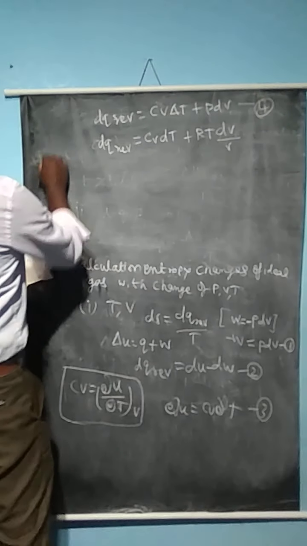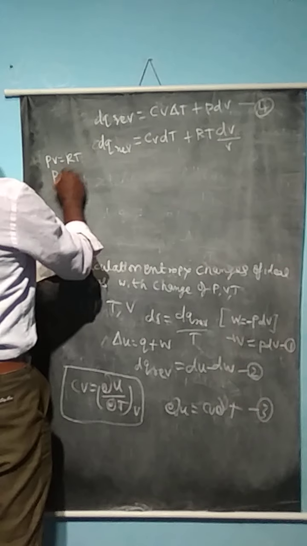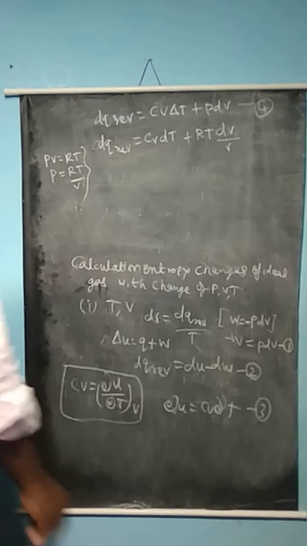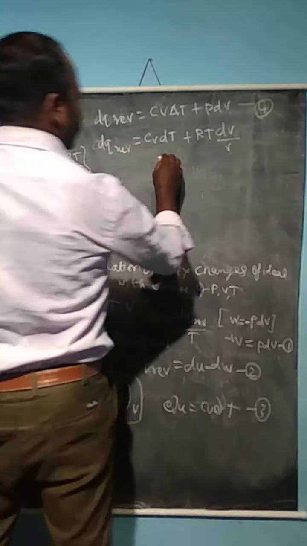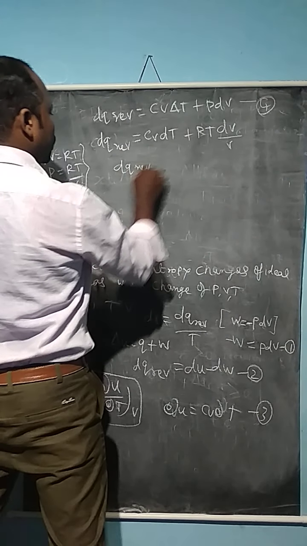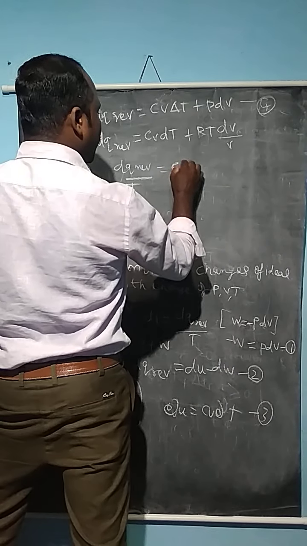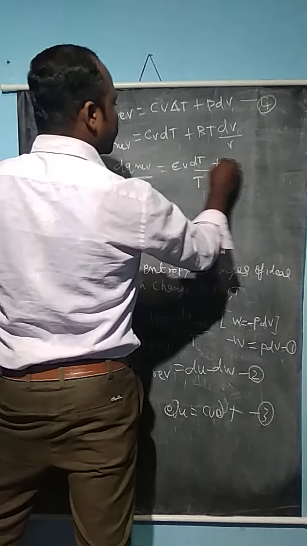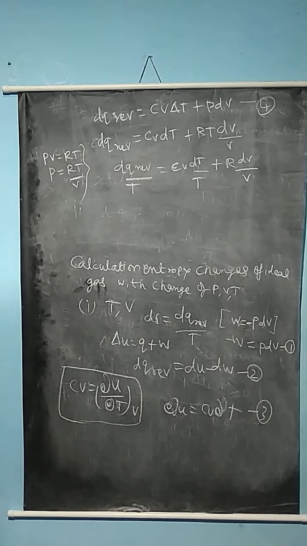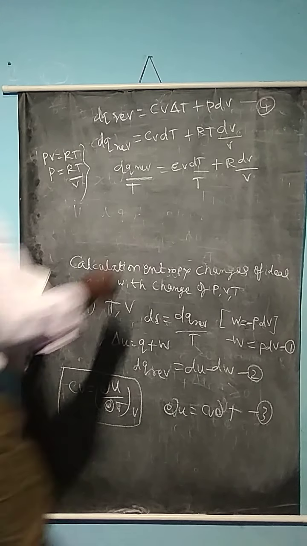Sorry, PV is equal to RT, then P is equal to RT divided by V. This is the equation arrived from the ideal gas equation. Dividing by the temperature, the whole equation becomes dq reversible divided by T, that is equal to Cv dT divided by T plus R dV divided by V.